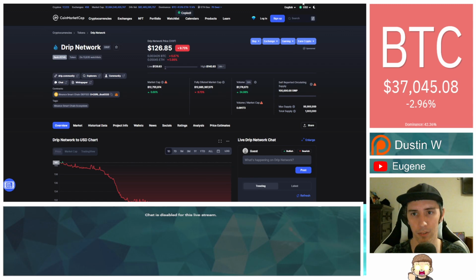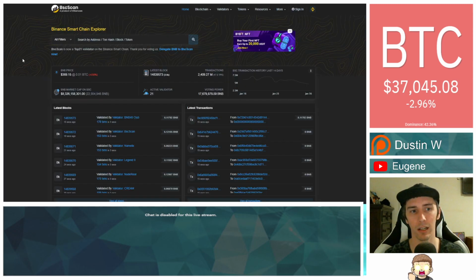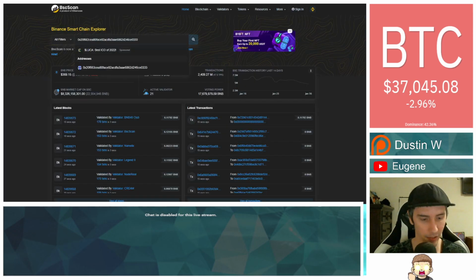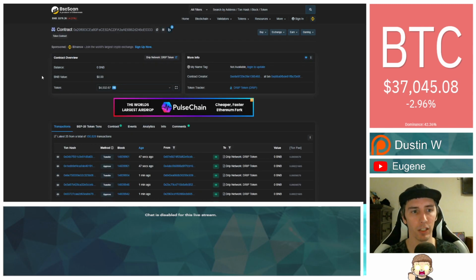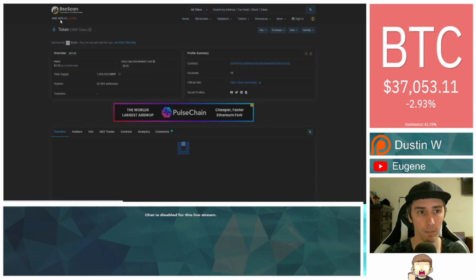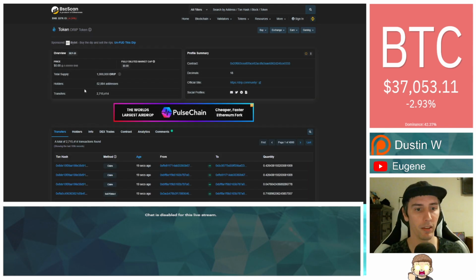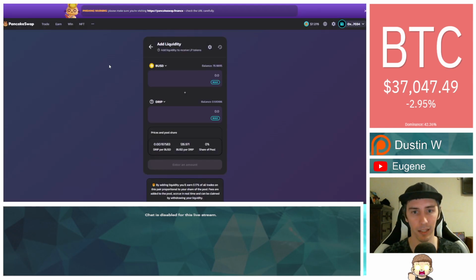Once you've copied this address, then you want to go over to bscscan.com. When I go ahead and paste that in there, I'm going to hit enter. That's going to show you a contract address. It's the same one that's associated with that CoinMarketCap. You're going to notice here, token tracker on the right. I'm going to click on that for DRIP token. This shows DRIP token. I see the amount of holders. That matches up with what I've seen in the past. And then right here on the right where it says contract, it's 0x20, all the other stuff, and it ends in 033. I copy that address, and then I head back over here to PancakeSwap.